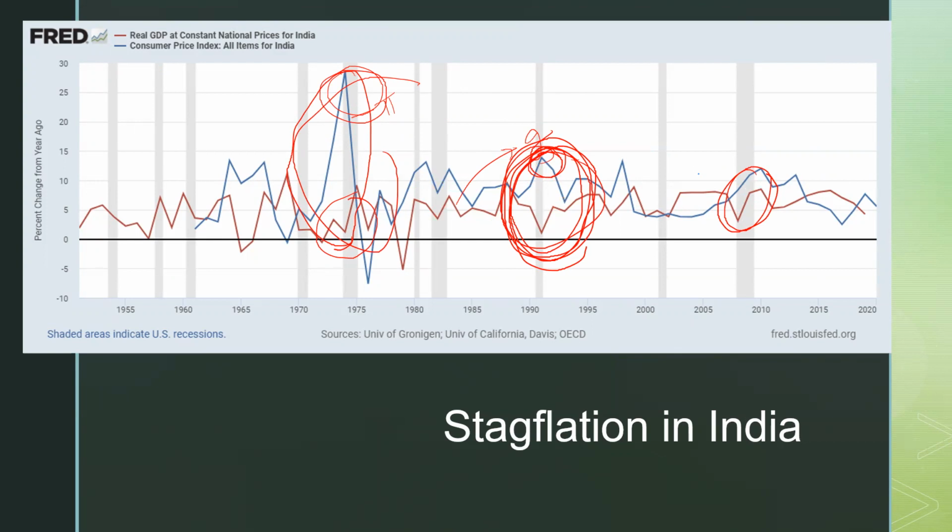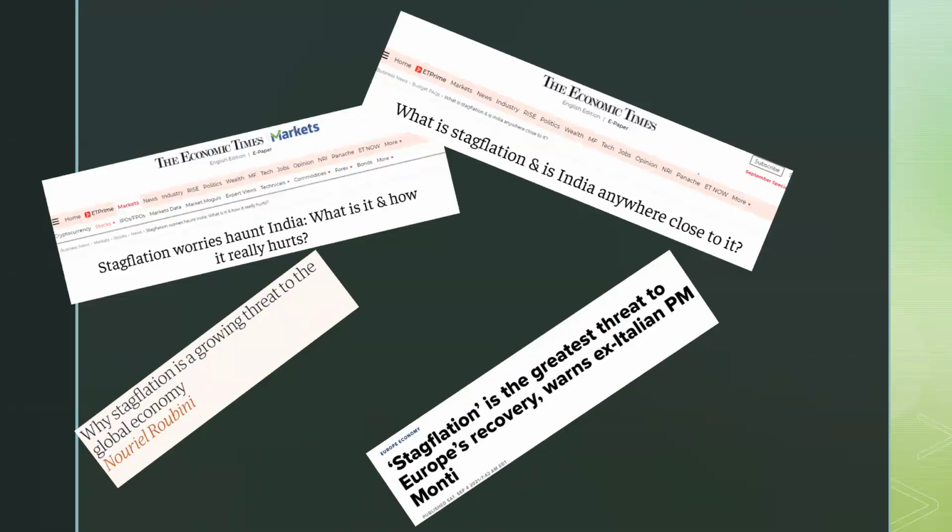And now, during the COVID phases, people are discussing stagflation, but we actually have to look beyond that at what is happening on the inflation front. These are the news articles on stagflation, on how important stagflation is, hampering economic growth or the welfare of the economy.